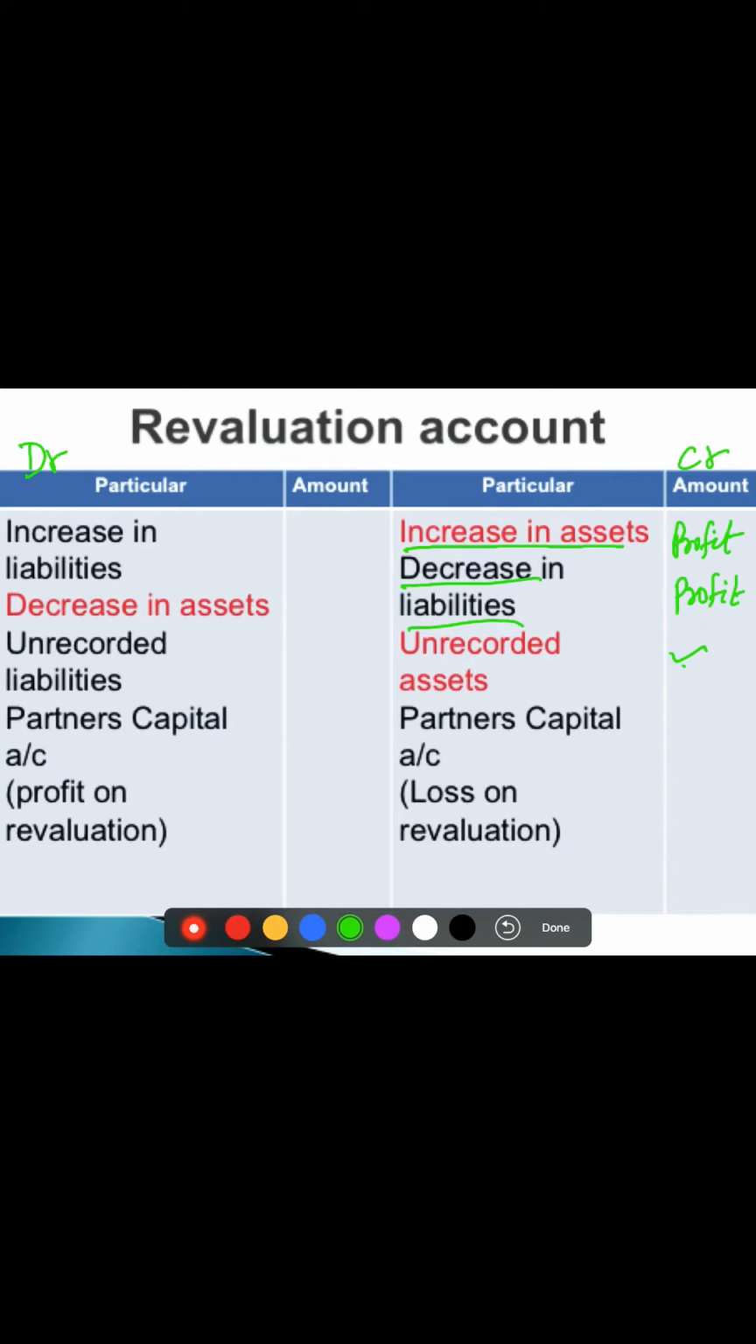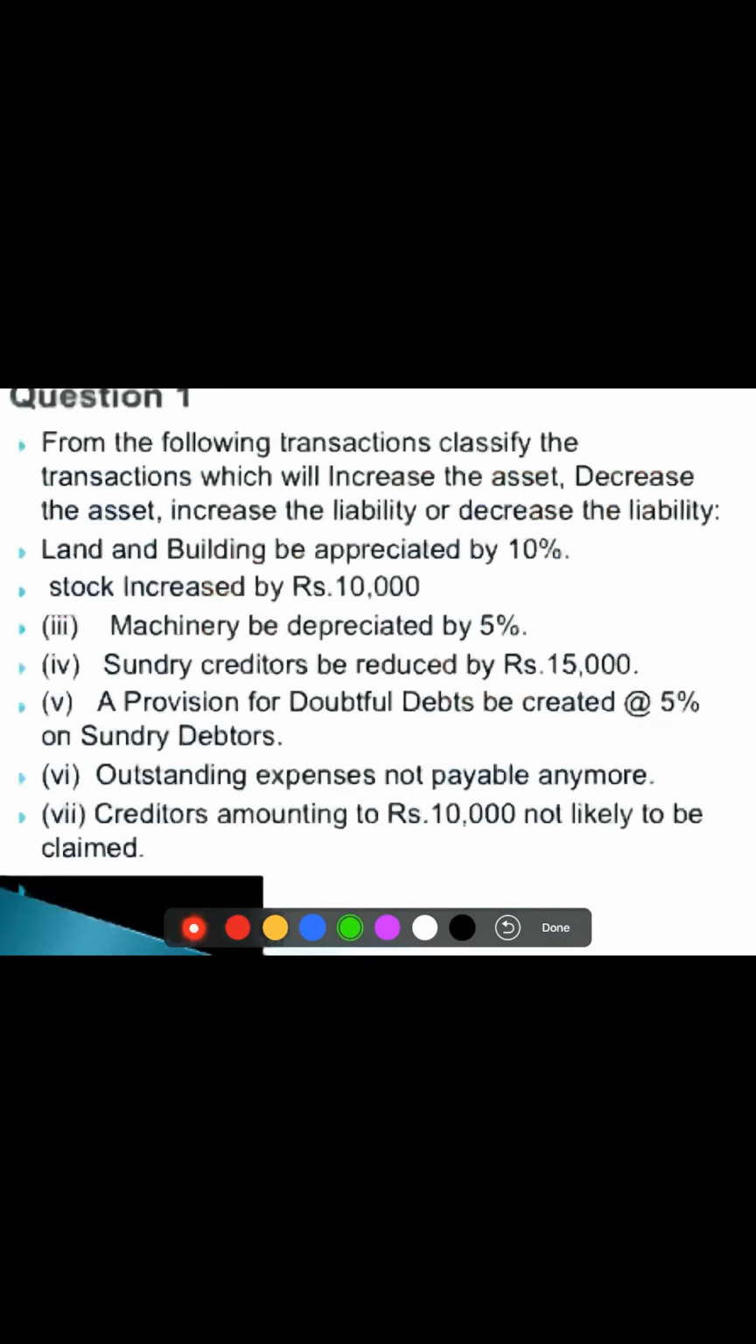Then increase in liability means we will have to pay more. Pay more meaning it is a loss for the business, so recorded on the debit side. Decrease in asset, the value of property is decreasing, again loss. Unrecorded liability, again we have to pay more, so it is a loss for the business, so entered on the debit side. And then the balance will be either a loss or a profit. Both cannot come together, children. Remember this.